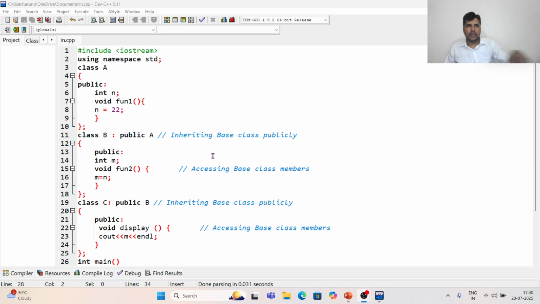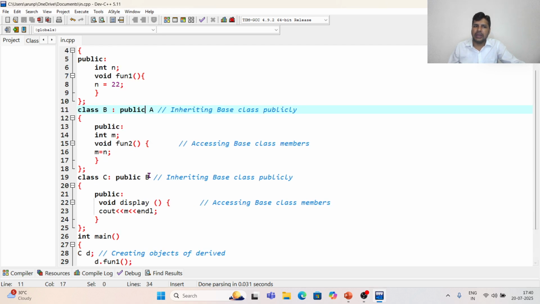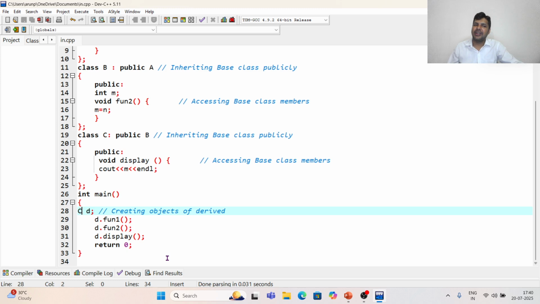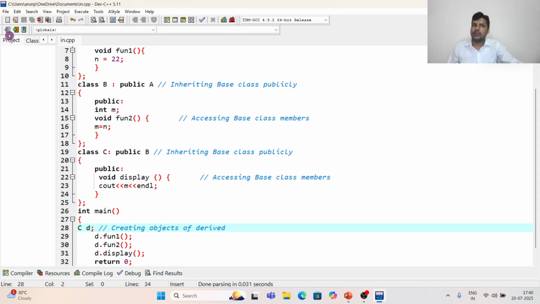Coming back to our program, you can see class B is deriving from A and class C is deriving from B. When I created the object, I used C, because once you create an object of C, you can automatically access the properties of B and A. Now let us see fun1, fun2, and display.